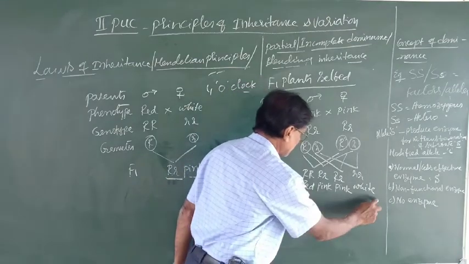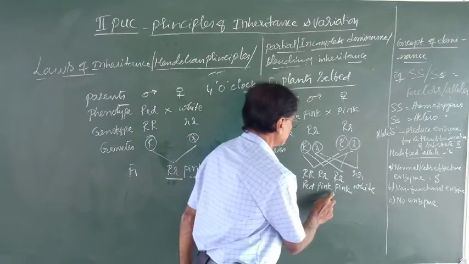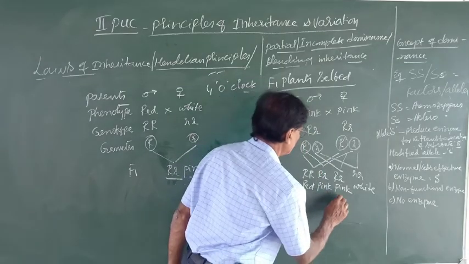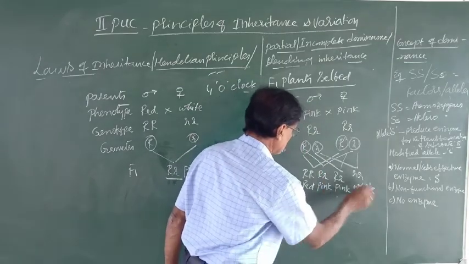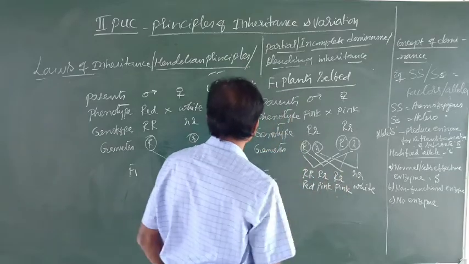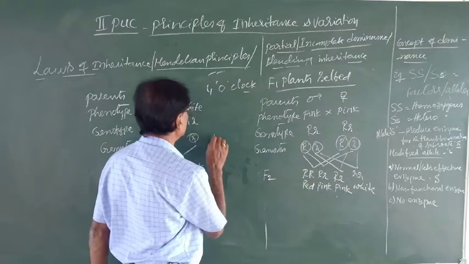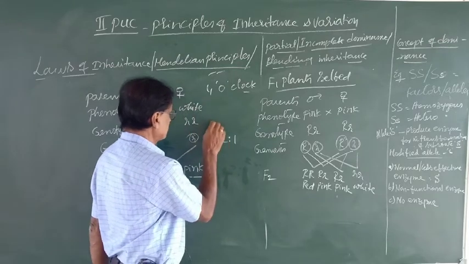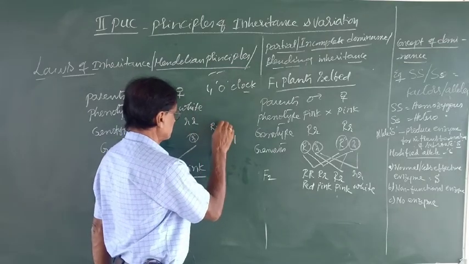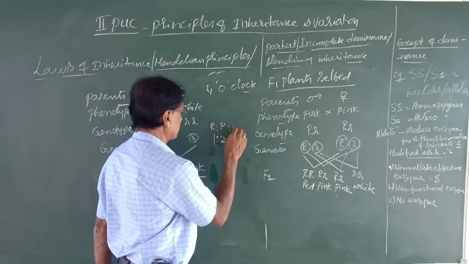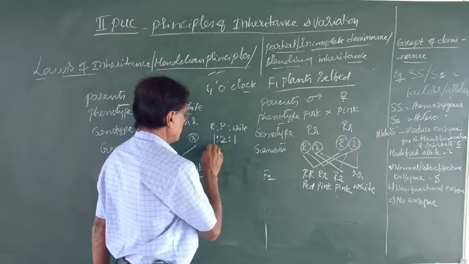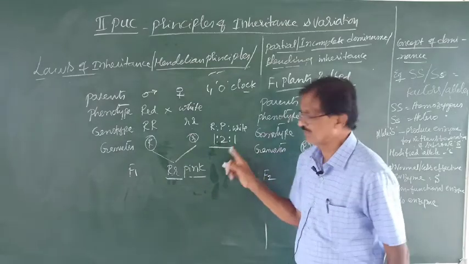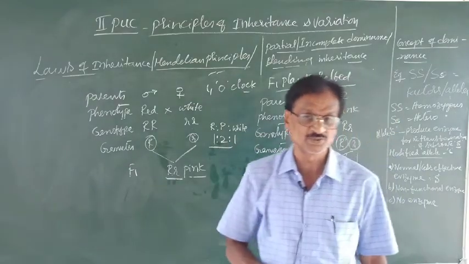So how many red, pink and white are obtained? Observe here, two pink and one red and one white are obtained. That is 1:2:1. This one stands for red, this two stands for pink and this one stands for white. What may that ratio be? Whether it is a phenotypic ratio or a genotypic ratio.